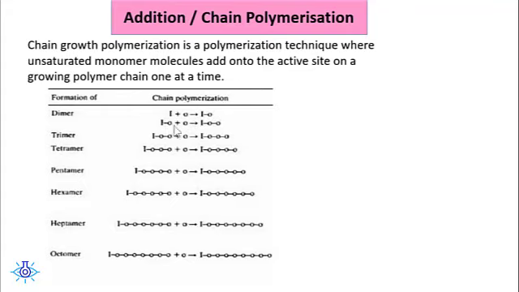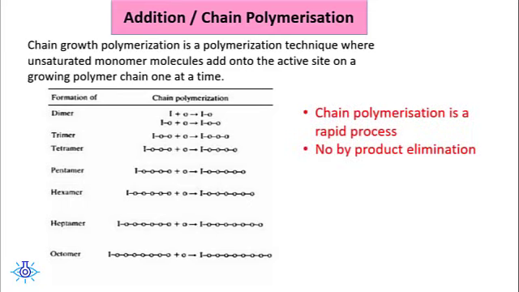Now this active monomer adds on with another monomer to give you a dimer. The dimer, activated with the initiator, adds on with a new monomer to form a trimer. Like this the chain growth proceeds. That is why this addition polymerization is also called chain growth polymerization.